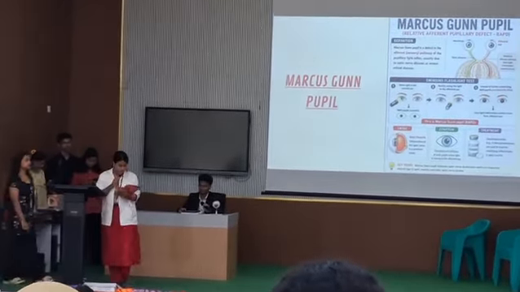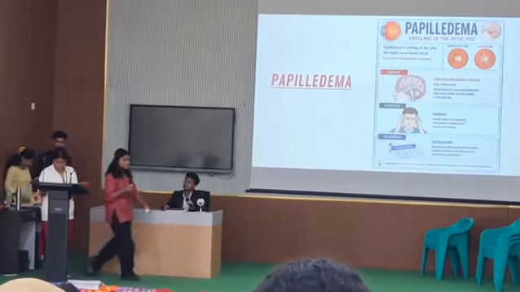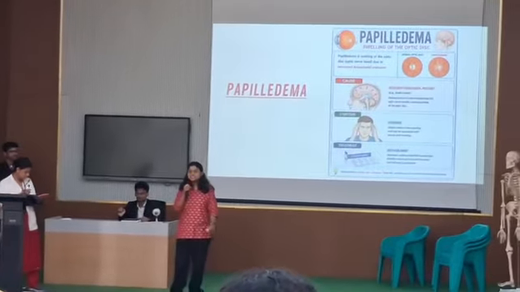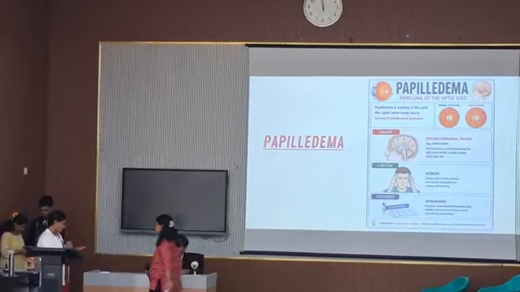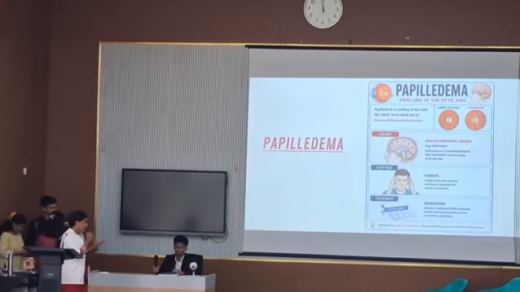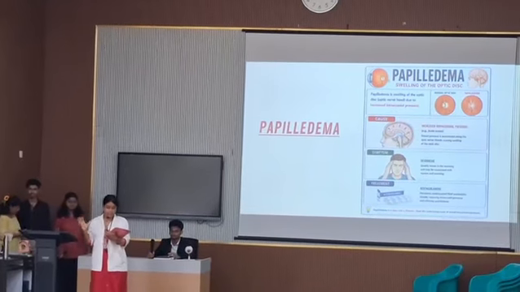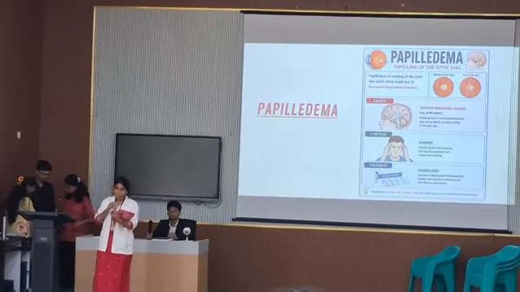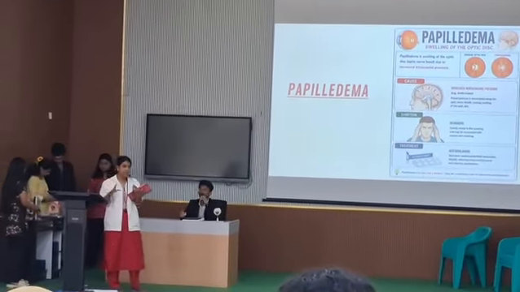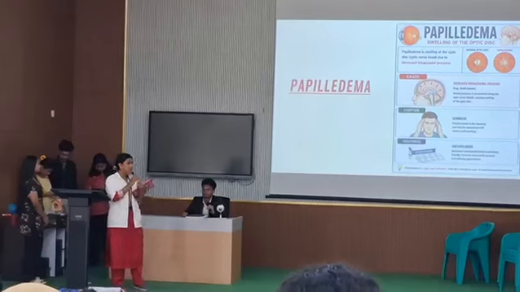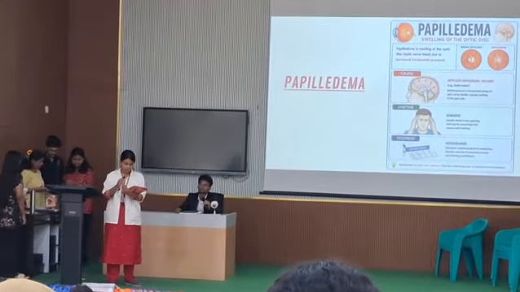Next, we come to papilledema. Your Honor, the optic nerve appears swollen. Why so? Explain it please. The raised intracranial pressure causes swelling of the optic nerve head. This is called papilledema. Now, we can see the symptom. There is headache, a very intense headache, and the treatment which we give is acetazolamide.